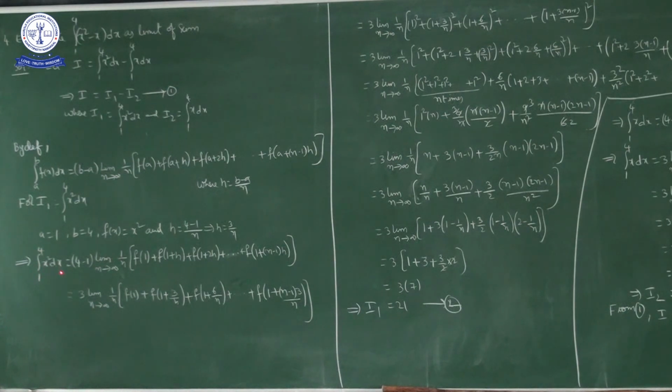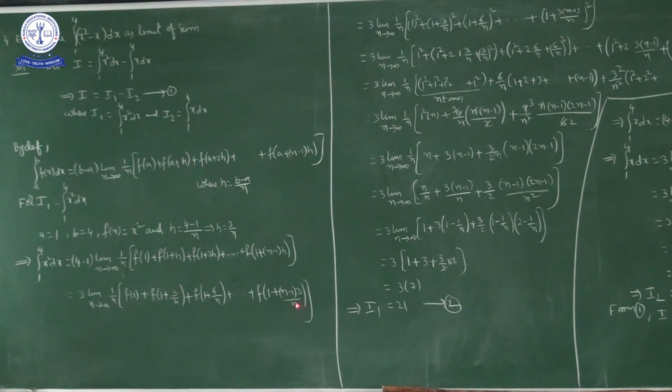Integral 1 to 4 x square dx equal to b minus a, 4 minus 1, into limit n approaches infinity 1 by n, f of a, f of 1, plus f of a plus h, f of 1 plus h, plus f of a plus 2h, f of 1 plus 2h, and so on up to f of a plus n minus 1 into h, 1 plus n minus 1 into h. What is h? h is 3 by n. Okay, so in place of h I will write 3 by n. So what we have? 3 into limit n approaches infinity 1 by n, f of 1 plus f of 1 plus 3 by n plus f of 1 plus 6 by n and so on up to f of 1 plus n minus 1 into 3 by n.